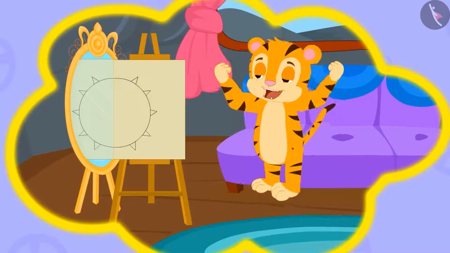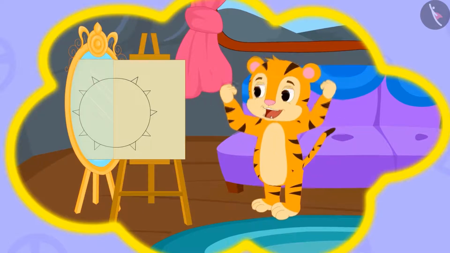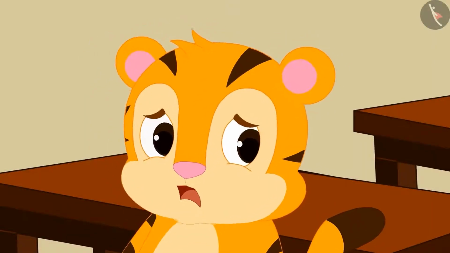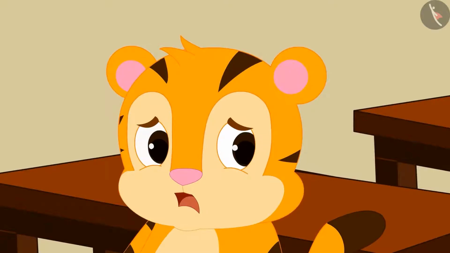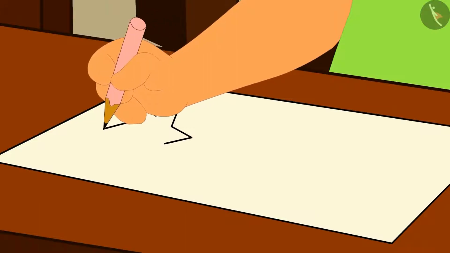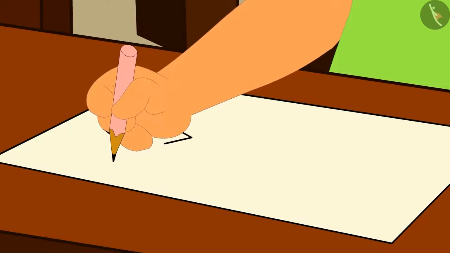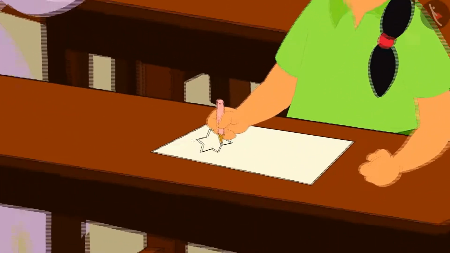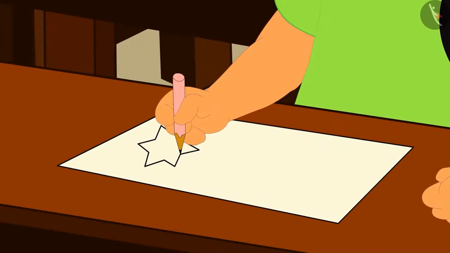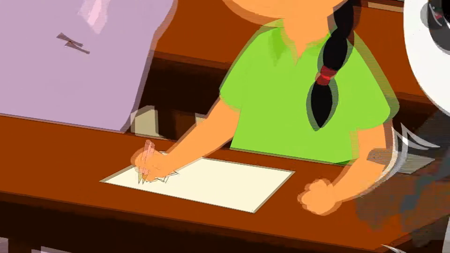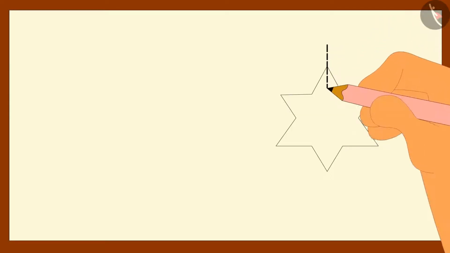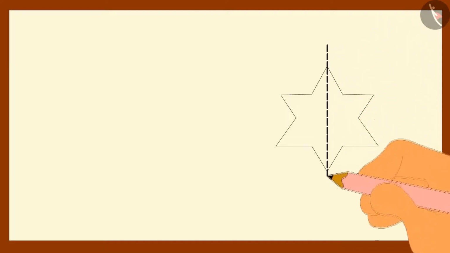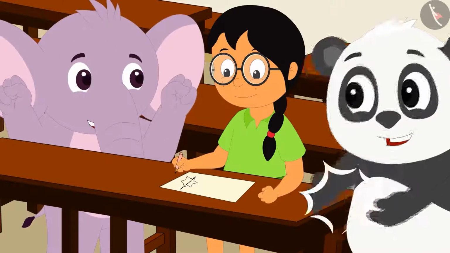Sher Khan became very popular because of his magical mirror. But one day, he noticed that there's a huge crowd around Meenu in the classroom. "Look, I will draw a dotted line on the image and it will divide the image into similar parts," Meenu is telling children with the image of a star in her hand. She draws a line like this on the image. "Wow! This magic is better than Sher Khan's magical mirror," the children shout with excitement.